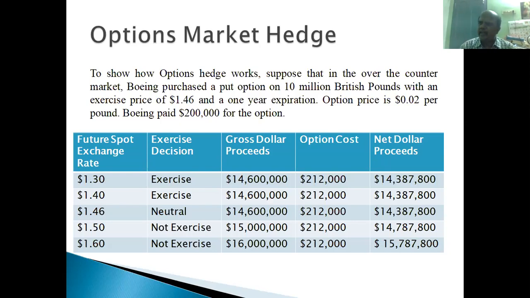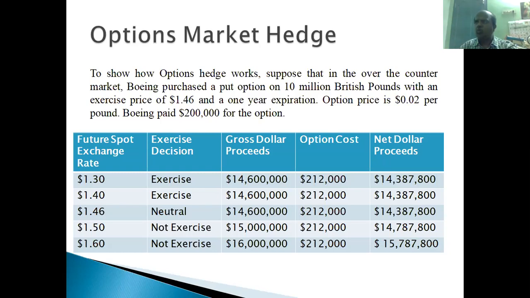Suppose on that maturity date, 15th May 2021, the exchange rate becomes $1.50 per pound. What happens? Here they get $1.46 per pound, there they get $1.50 per pound. That amount is bigger, so they will not be executing this contract. They will not be exercising this option contract. Not exercise is the decision they will take. How much will they be getting there? From the spot market, $15 million.